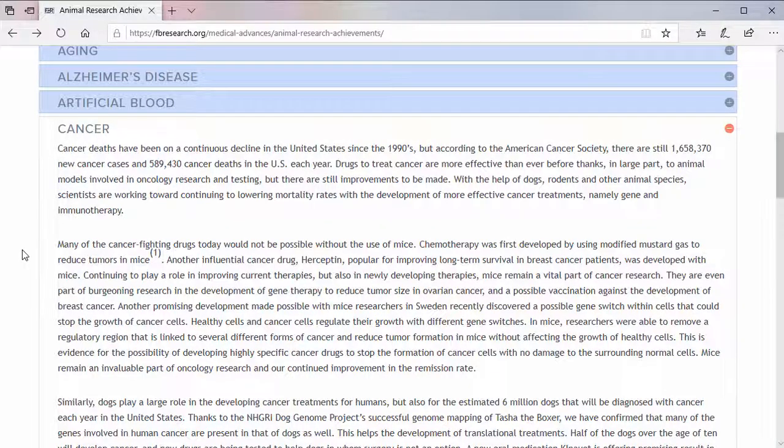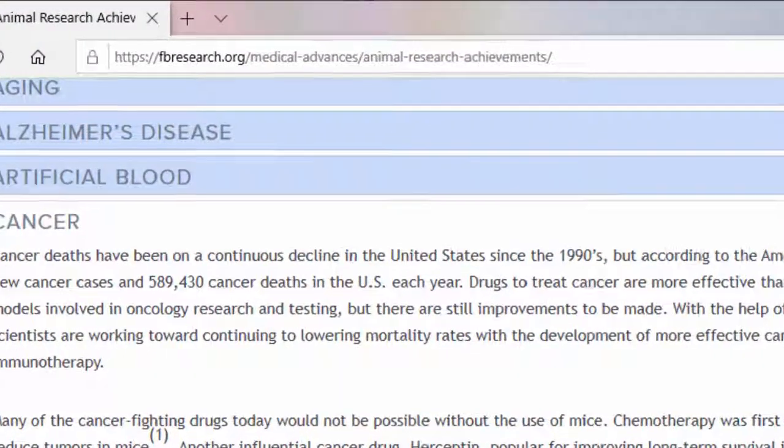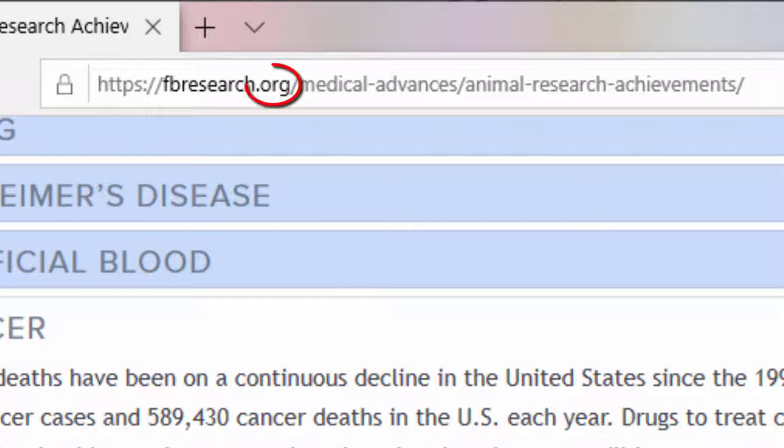Finally, let's look at the context. If we look at the URL for this web page, we can see that the domain extension is .org. This domain extension is for organizations, and in many cases, these organizations are considered advocacy groups because they want you to adopt their point of view. So the information on this page is meant to persuade.